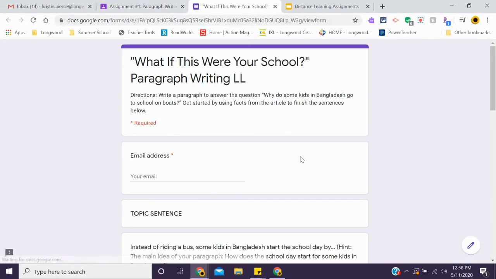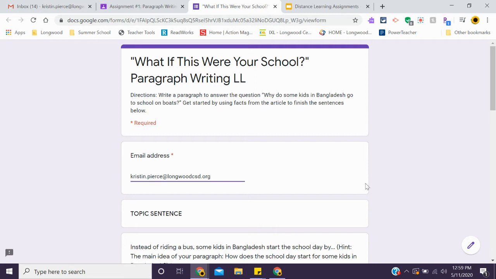Let's see what this paragraph is all about. The directions say, what if this were your school? Paragraph writing. Write a paragraph to answer the question, why do some kids in Bangladesh go to school on boats? Get started by using facts from the article to finish the sentences below. All right, so as you've already known, when you complete these Google Forms, whether they are paragraphs or quizzes, you always have to submit your email address so I know that it is you that's submitting it. So I will use mine as an example.